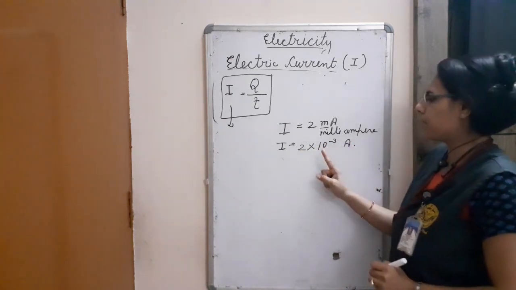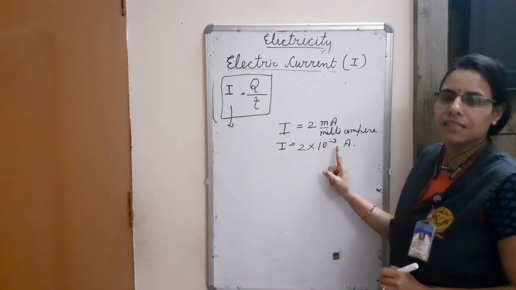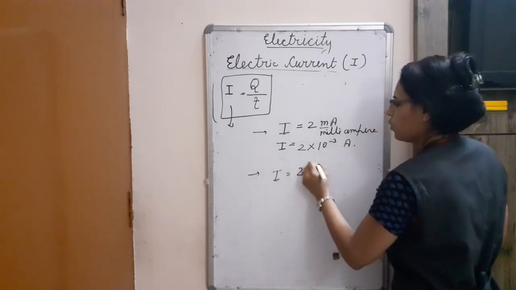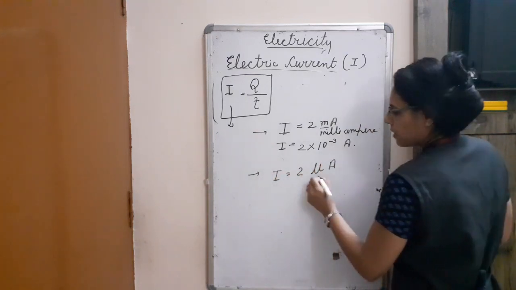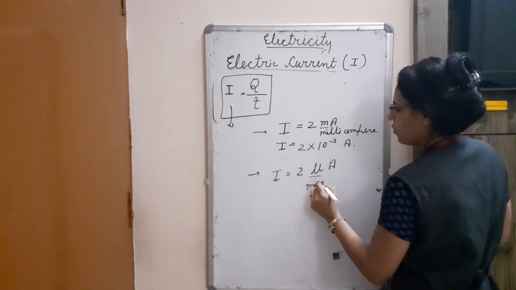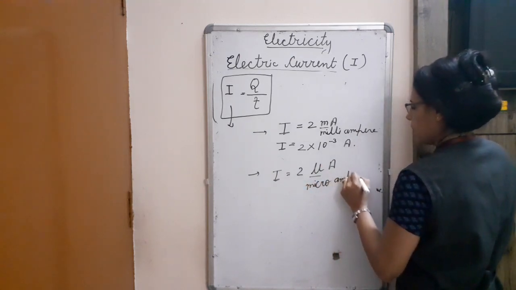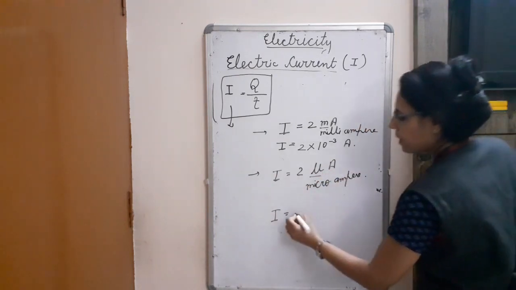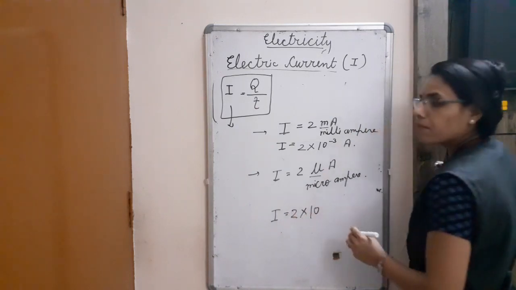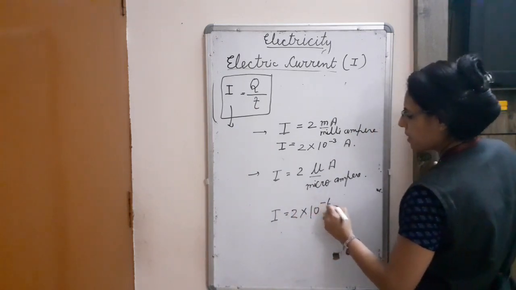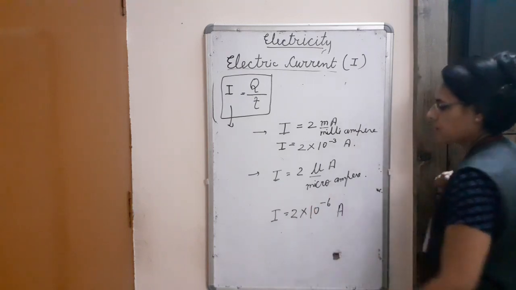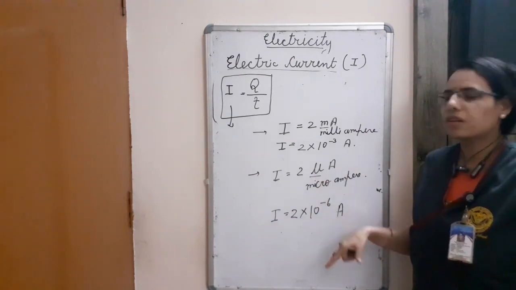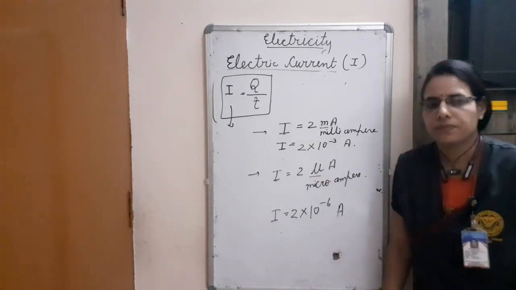We multiply it by 10 raised to power minus 3. Again the same problem: sometimes I is given as 2 microampere. At that time, we will change microampere into ampere. We will multiply it by 10 raised to power minus 6, and it will be converted into ampere. So we can change the value according to our requirement. Thank you.